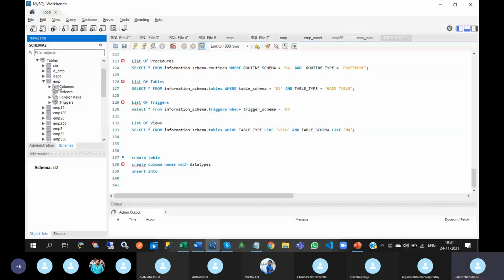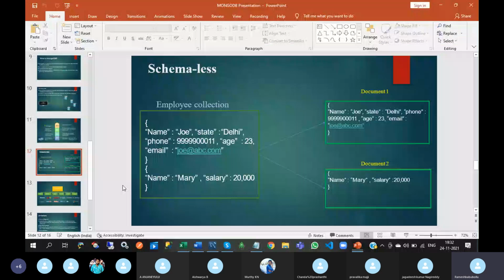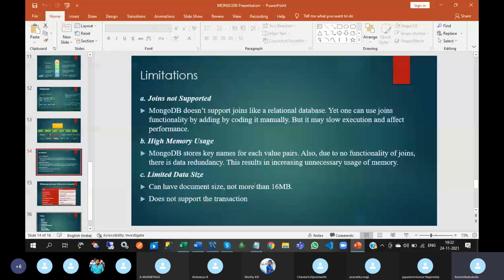Next, these are the application areas where MongoDB is used. Limitations: joins are not supported. High memory usage, limited data size. So you cannot have a document, document meaning row, of more than 16 MB. It does not support transactions, as we discussed in MySQL.